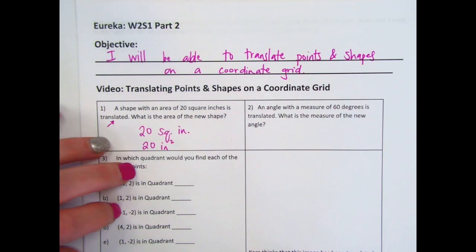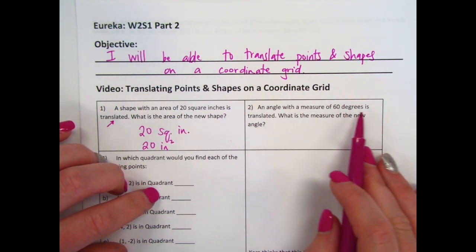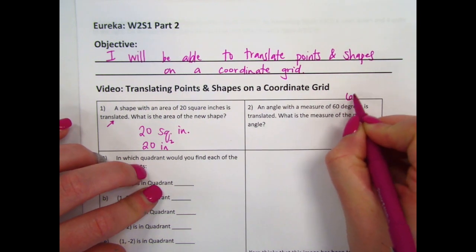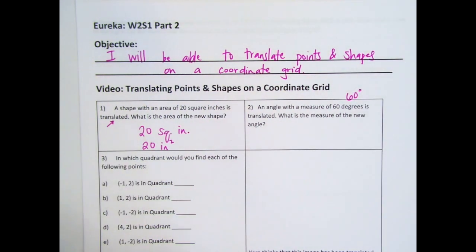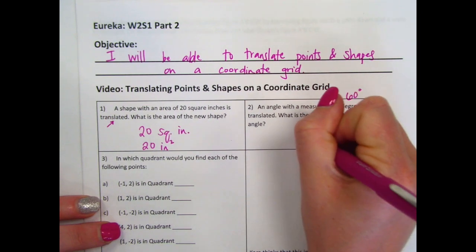Same thing. Number 2, an angle with the measure of 60 degrees, we write that 60 with a circle over it, is translated. What is the measure of the new angle? When you translate something, does the angle change? No. That was something from yesterday. So the angle is still 60 degrees.